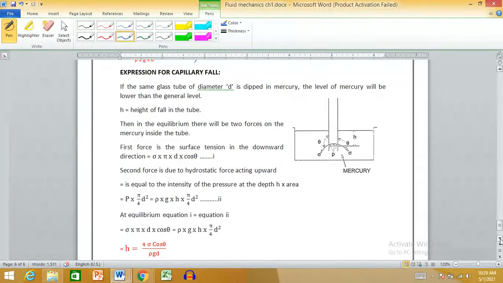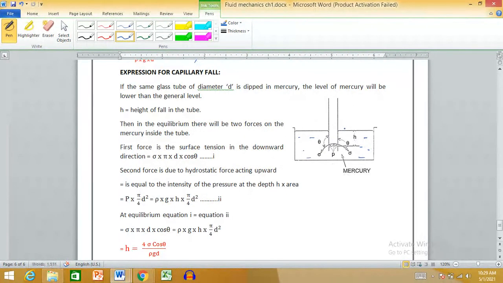Because we are using a heavy liquid, that is mercury, the capillary level will fall. Suppose this is the container, and it has mercury inside it.